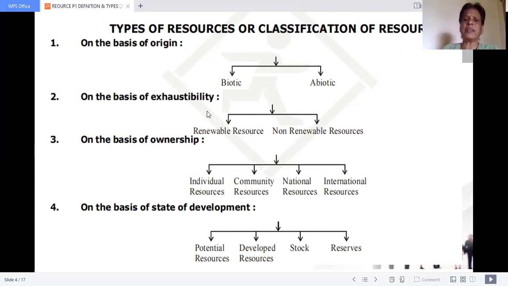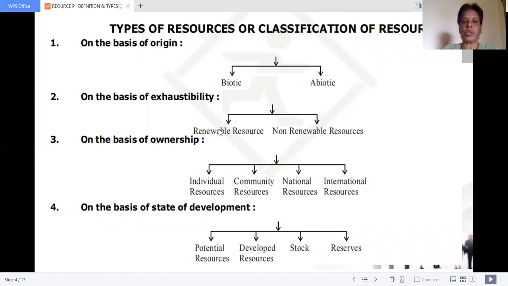Whatever amount you spend, you spend. But if you spend this 100 rupees, the next 100 rupees will come to your bureau, and the next 100 rupees will come to your bureau. So those resources will not get over. It will not go to nil balance, 0 balance. Those resources are called renewable resources, for example wind, solar energy, water, soil. However much you spend, they keep regenerating in a short period of time.